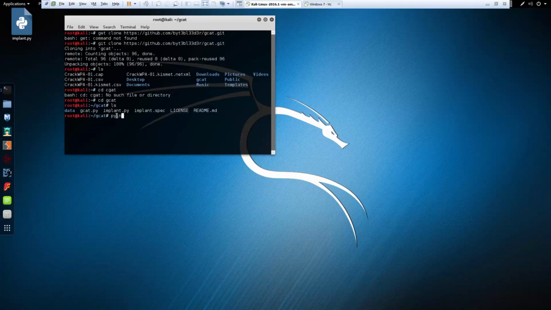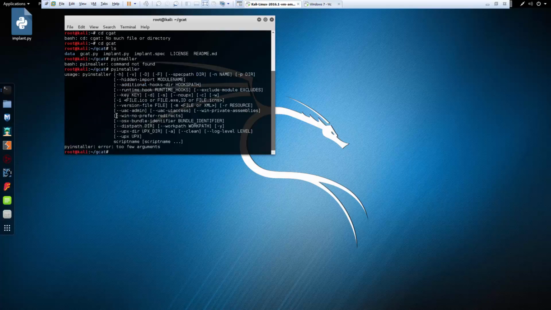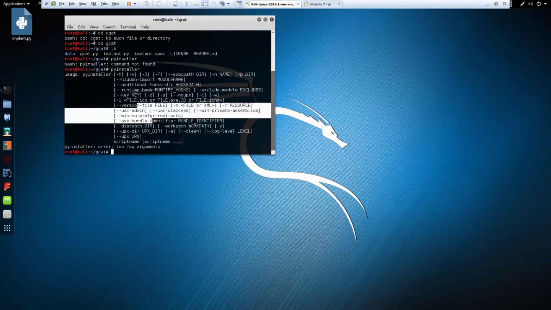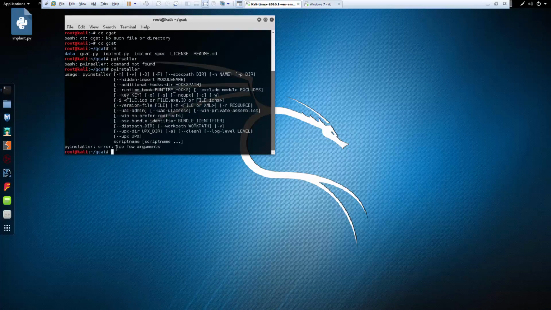So, PyInstaller. PyInstaller helps if I spell it correctly. I want the syntax. So, pyinstaller, I want to do implant.py.